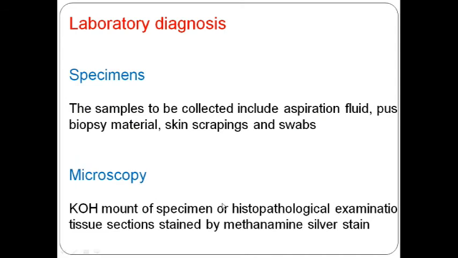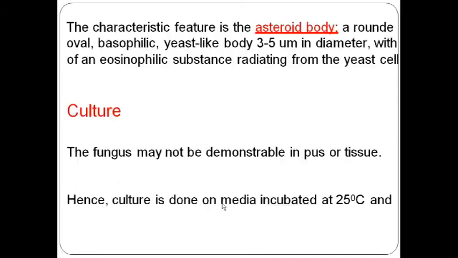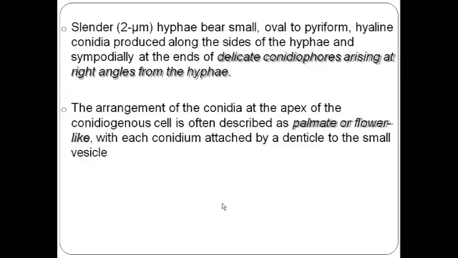Now laboratory diagnosis. In all fungal infections a KOH mount can be done, and in the KOH mount the characteristic picture is asteroid bodies, that is, round to oval basophilic yeast-like bodies with spicules 3.5 micrometers in length radiating from the yeast cell. So the yeast cell contains asteroid bodies. Now culture of the fungus is not easy, and is usually done at 25 degrees Celsius. Okay.